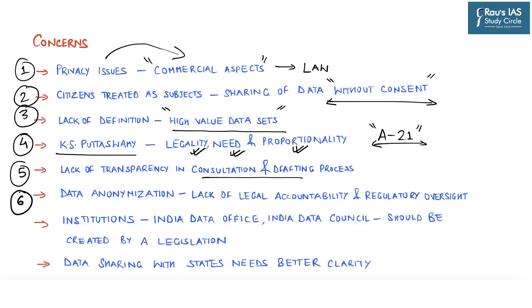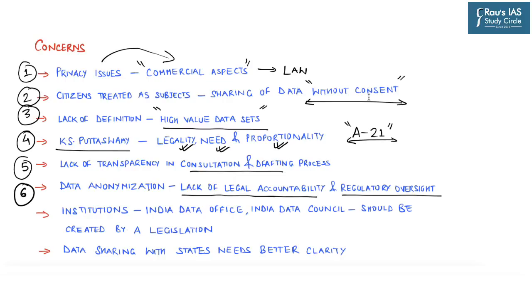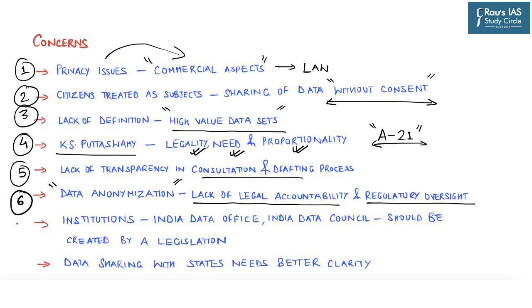Now another concern is regarding the aspect of data anonymization. So there is a lack of legal accountability and also regulatory oversight regarding data anonymity. Now data anonymization refers to protecting private data or secret data through encryption process. Now the next concern highlighted in this article is that this policy creates various institutions such as India Data Office, India Data Council, etc. However, these institutions must be created through a legislation.